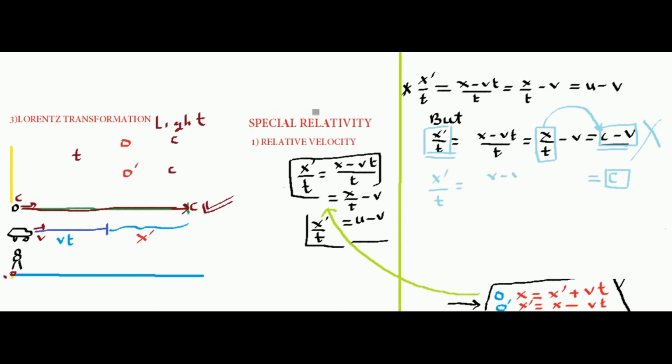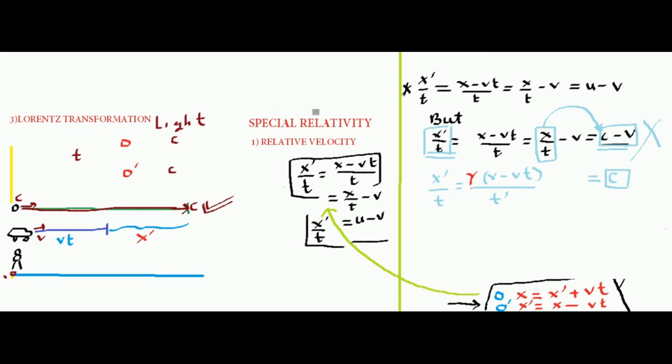When I write x minus vt, that's something which has happened, say that is gamma. So gamma is a factor that has happened. Now not only has gamma happened in the numerator, but there has been a change in the time calculated by the moving observer, and that change in time is t dash.